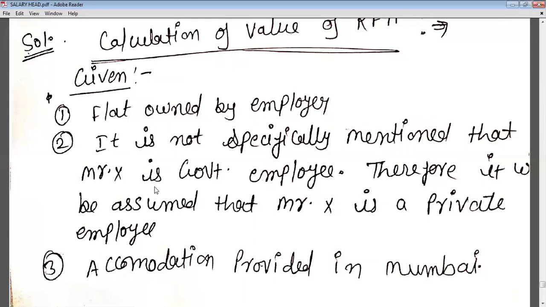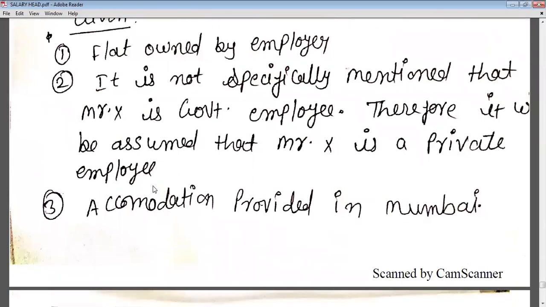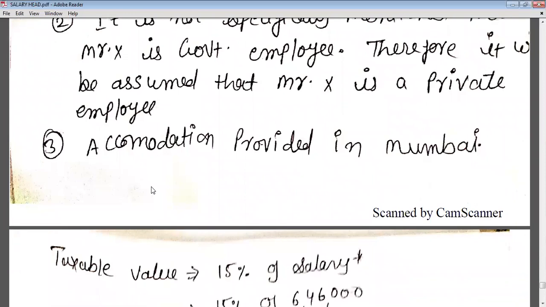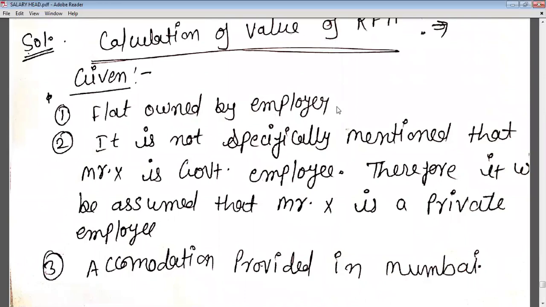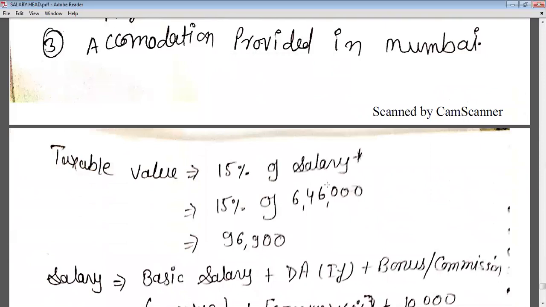So we will assume that Mr. X is a private employee because there is no information given in the question that Mr. X is a government or private employee. And third, accommodation is provided in Mumbai and the population of Mumbai exceeds 25 lakhs. Okay, so this information is given. We have already discussed that when the flat is owned by the employer and the population exceeds 25 lakhs, then 15% of salary will be taxable. So the taxable value will be 15% of salary.